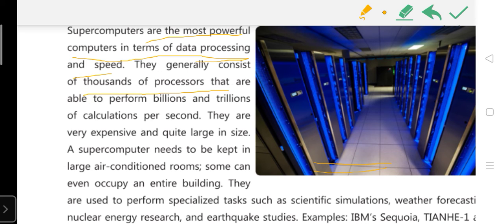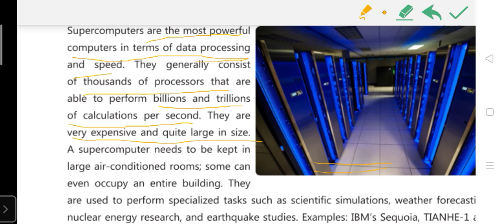Again, it also consists of thousands of processors that are able to perform billions and trillions of calculations per second. So you can understand how fast a supercomputer is. अगर वो एक सेकंड में बिलियन या फिर ट्रिलियन कैलकुलेशन कर सकता है in 1 second only, so how strong is the processor, कितना स्ट्रॉन्ग प्रोसेसर होगा उसका. It is very expensive and quite large in size. According to the image you can see that उसमें प्रोसेसर ज़्यादा चाहिए होंगे तो आपको थोड़े एक्सपेंसिव भी रहेगा, साइज